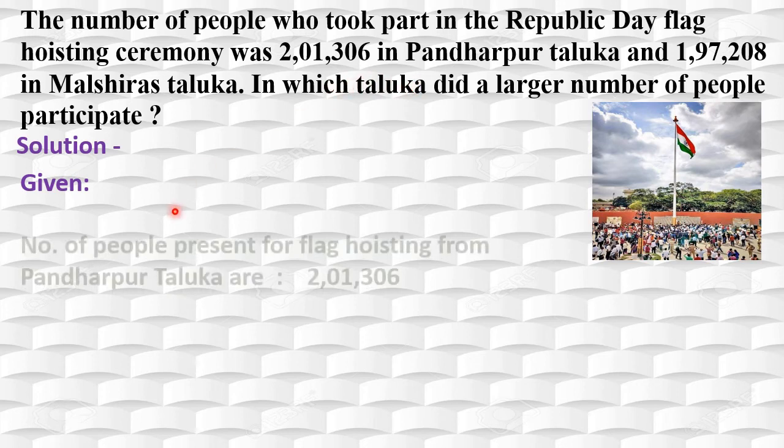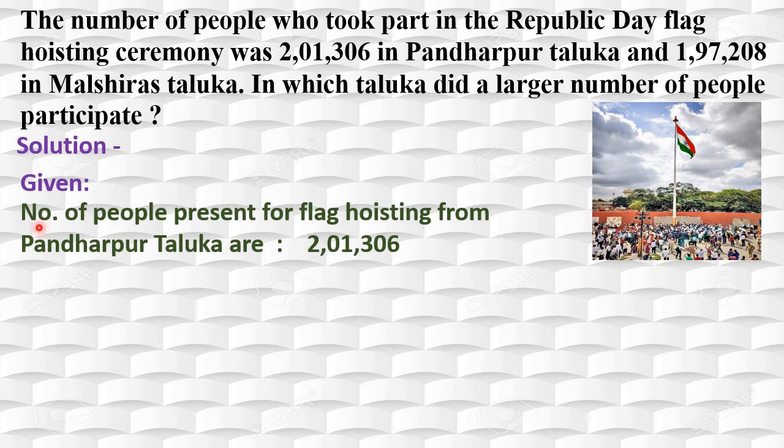Okay. Here see this. First, number of people present for flag hoisting from Pandharpur Taluka are how much? Yes, it is given here, 2,01,306. You know this because here commas are there, so 2 is one group and 0, 1, that is one group, and 306, right? So it is 2 lakh, 2 is in lakhs place, so 2 lakh 1,000, right?